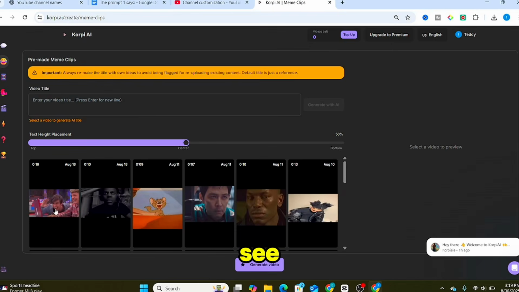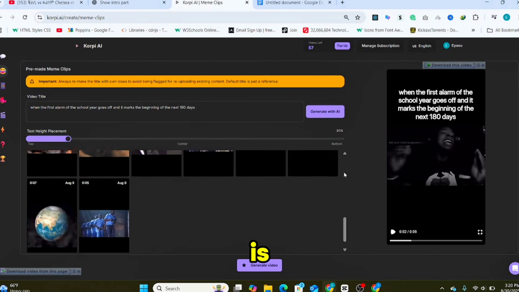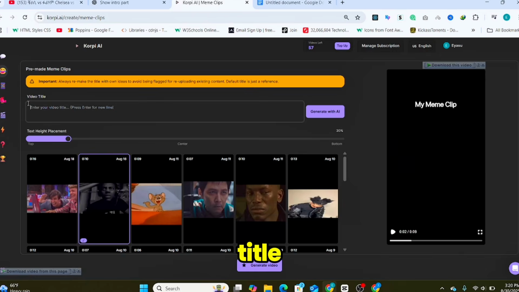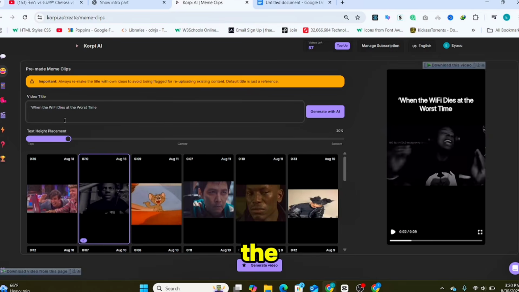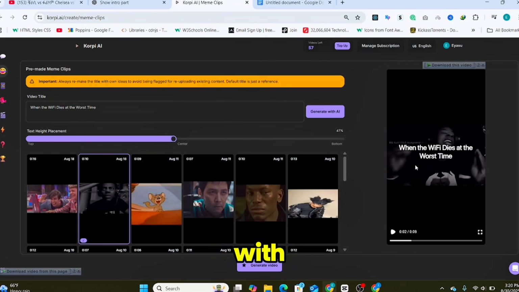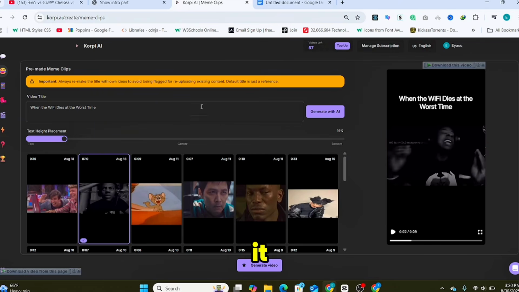Click on it and you'll see a library of ready-to-use meme clips. All you have to do is choose one that matches your idea. Since our meme is when the Wi-Fi dies at the worst time, a funny reaction clip works perfectly. Now paste in the meme title we came up with earlier. Customize the text style. Keep it short, bold, and easy to read. You can play with the colors, fonts, or timing to match your vibe. Once you're happy with it, click generate.